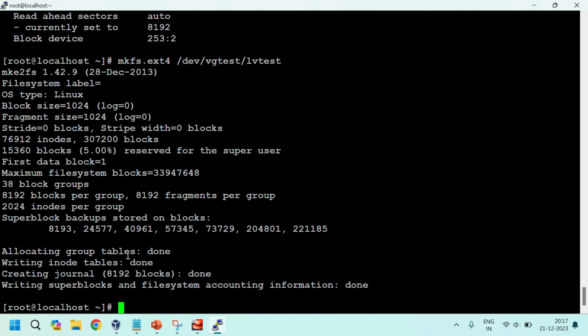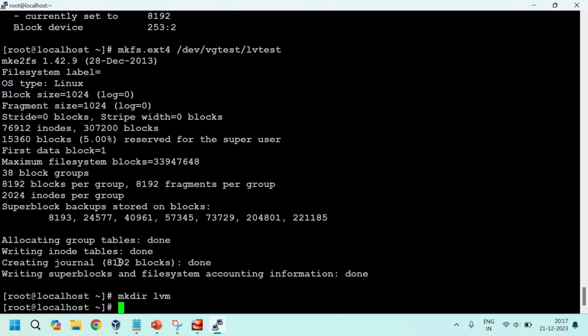No issues, this is done. Now for mounting, we can create one directory here, mkdir lvm. We can mount this LVM to this directory: mount /dev/vgname/lvname, then /lvm. Okay, to this directory we are mounting this LVM.